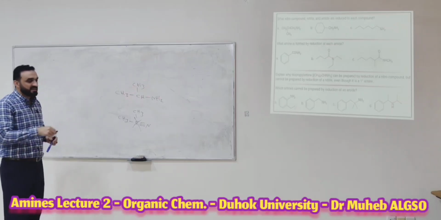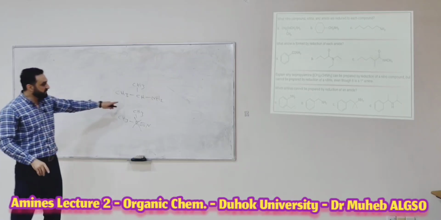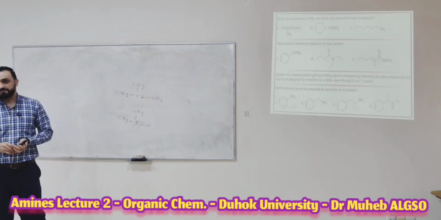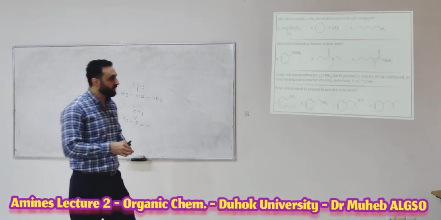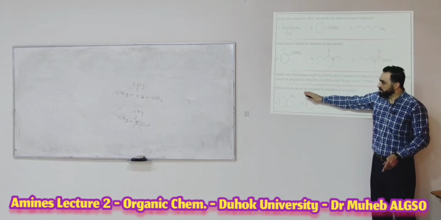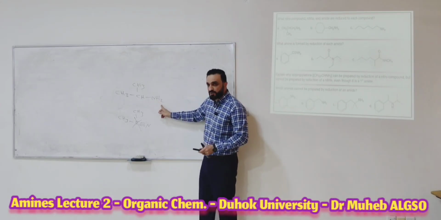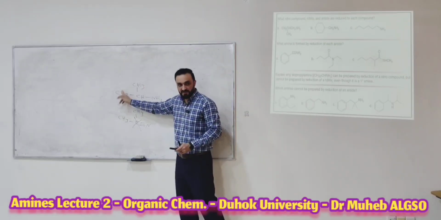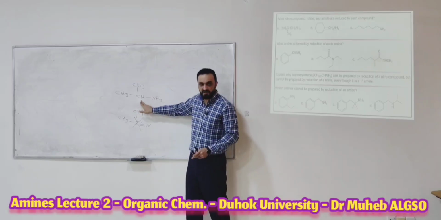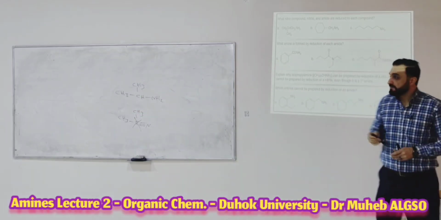You have to prepare the nitrile compound first. How can you prepare the nitrile here? From the alkyl halide. Think about it. It is homework. Which amine cannot be prepared this way? I give you the answer: because the carbon directly bonded to the NH2 is substituted. I cannot substitute, for example, when there is only one hydrogen; it is not enough. You have to have at least 2 hydrogens.